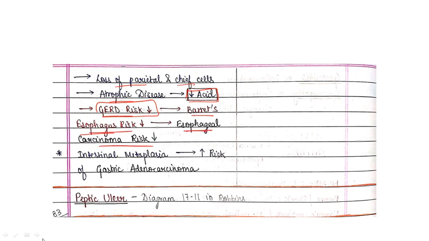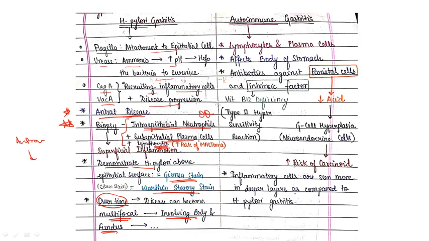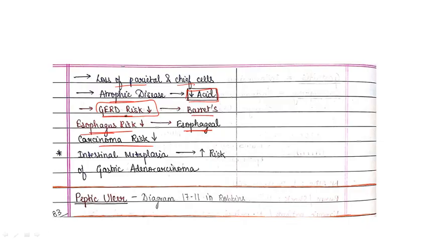So this is a very important conceptual point, that H. pylori gastritis is reducing the risk of your GERD, Barrett esophagus, and esophageal carcinoma. And how it is reducing the risk, I have explained to you. Okay. Now, there will be intestinal metaplasia, and that will increase the risk of gastric adenocarcinoma. H. pylori gastritis will lead to increased risk of gastric adenocarcinoma, because it is increasing intestinal metaplasia, and intestinal metaplasia will lead to increased risk of gastric adenocarcinoma. Getting the point?